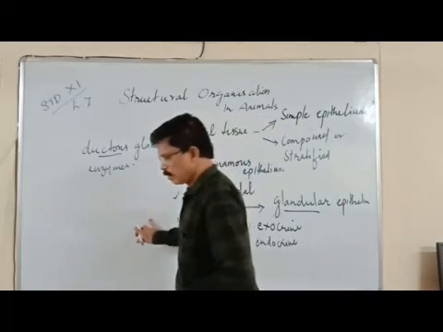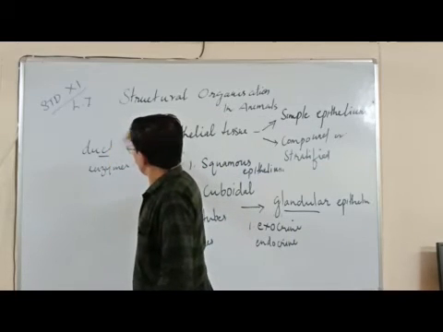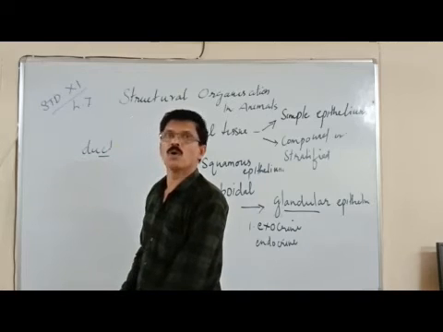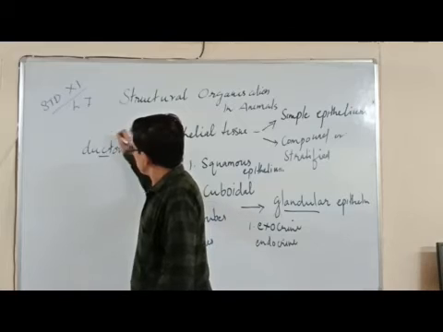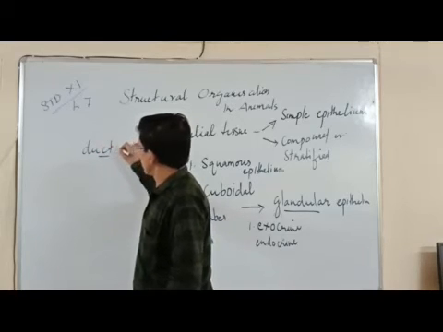Endocrine glands are otherwise called ductless glands because they do not have a duct or tube to carry their secretions called hormones. Do you know what hormones are? Hormones are chemicals secreted by endocrine glands.